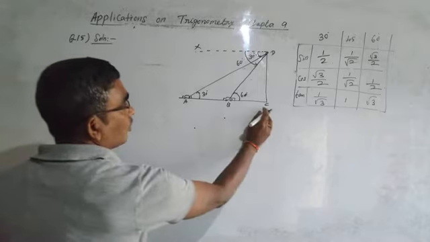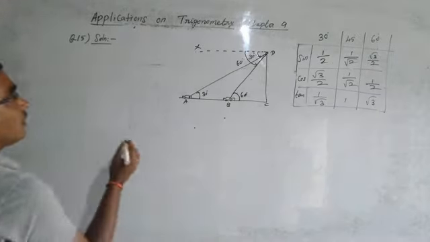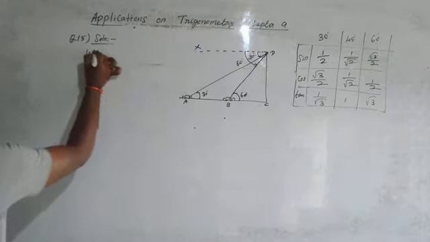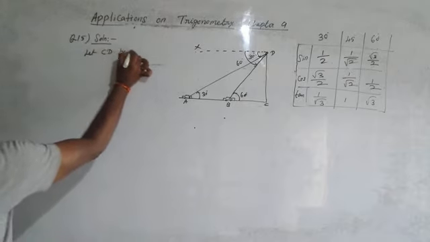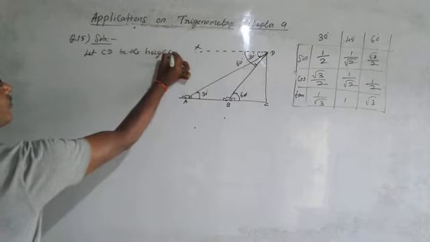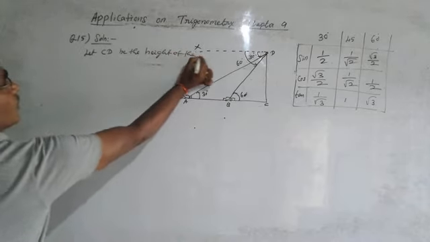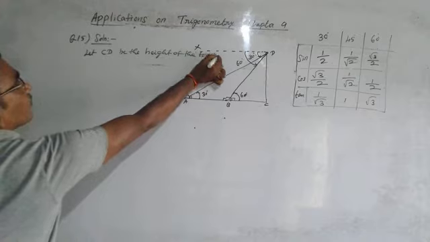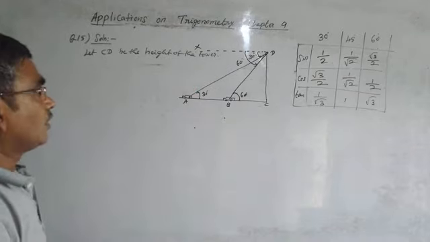How much time will the car take to reach the tower? Let CD be the height of the tower.